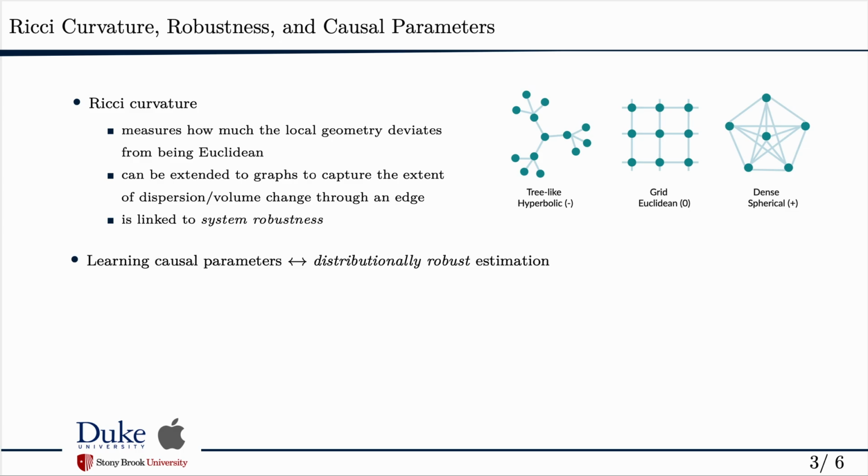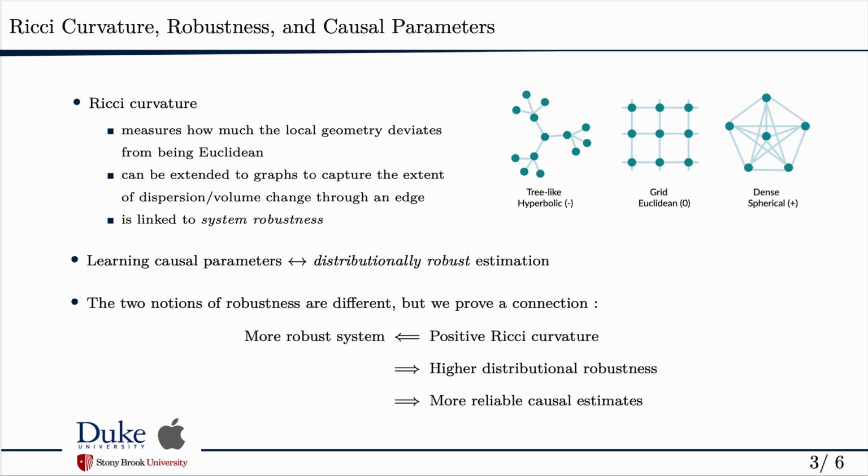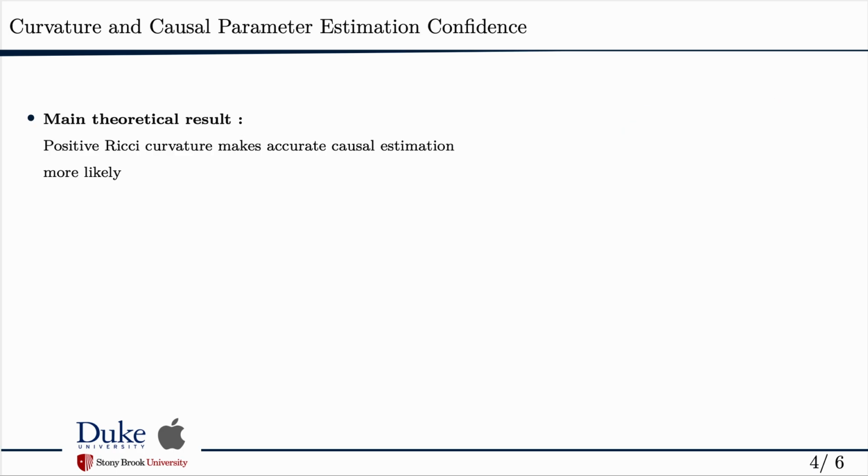We also know that Ricci curvature is linked to system robustness. On the other hand, we can formulate learning causal parameters as distribution robust estimation. So we have these two notions of robustness, one linked to Ricci curvature and the other to causal inference. We know positive Ricci curvature leads to more robust systems. We show that it also leads to higher distribution robustness and therefore more reliable causal estimates. So our main theoretical result is that positive Ricci curvature makes accurate causal estimation more likely.